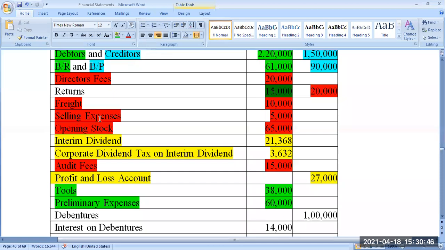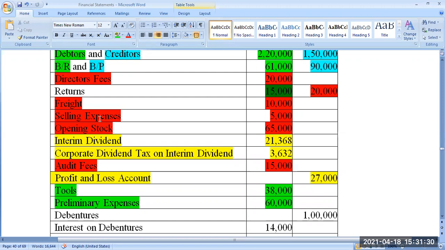Now, the total amount you cannot consider as an expense in one single year, because the expenditure you spent on such incorporation is going to give benefit for so many years. So you need not charge all the amount as expenses. You need to take a part of that as expense, and the remaining you consider as other non-current asset. Over a period of time, you'll write it off, just like a fixed asset. If 60,000 is there, the management may decide, okay, over the next 6 years, 10,000 will be written off. So every year 10,000 is taken to profit and loss account as expense, and the remaining amount will be taken as asset. Is it clear, Professor?